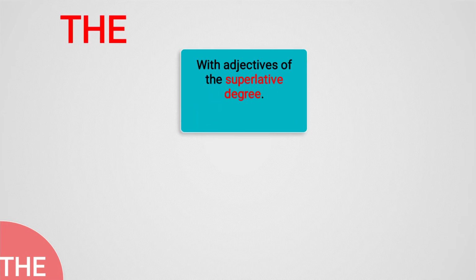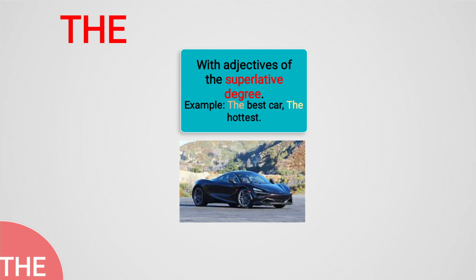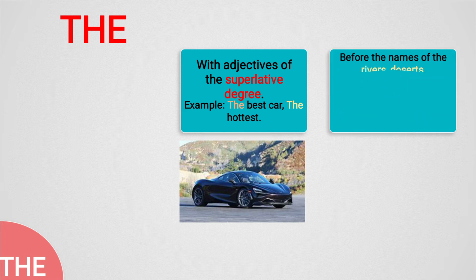More, we will see where else we will use the: with the adjective of superlative degree. In my previous presentation you learned about degrees of comparison: positive, comparative and superlative. So before the superlative degree we will use the, like the best car. Now best is the superlative degree of good, better, best. The hottest is the superlative degree of hot, hotter, hottest. So before the superlative degree we will use the, as in the best car.